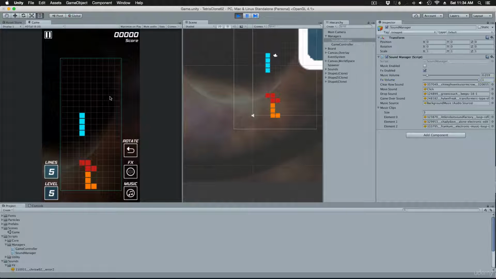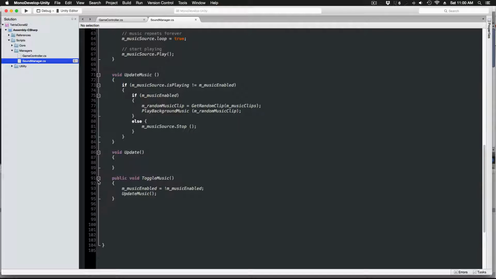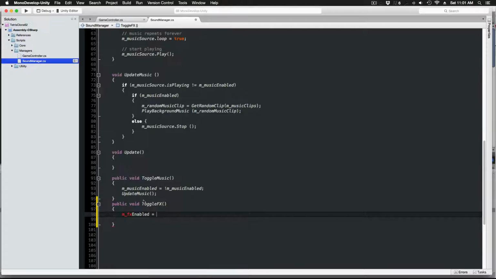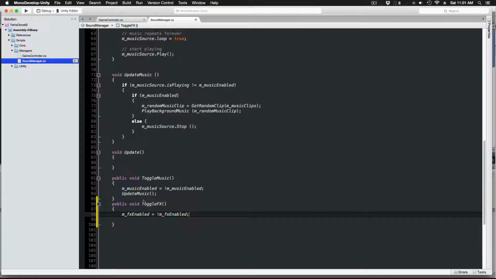Okay, just like with the music, we can't expect the player to have access to the editor. We need to set up our little icon button in the user interface to toggle our sound effects being enabled or not. So in our sound manager, let's add something very similar to toggle music. I think I'm going to call it toggle effects. And this is actually even simpler than toggle music. It's just a public function that returns nothing called toggle effects. So we just set effects enabled to not effects enabled, so true to false or false to true, depending on what we're set at.